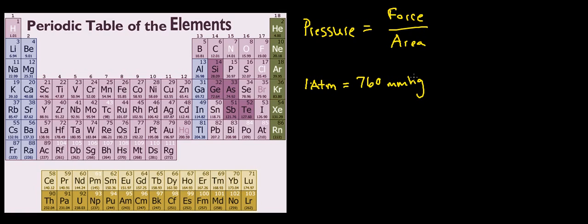So this is how far the atmosphere can push or force mercury up a tube at sea level. And this measurement comes from the original experiments with atmospheric pressure.